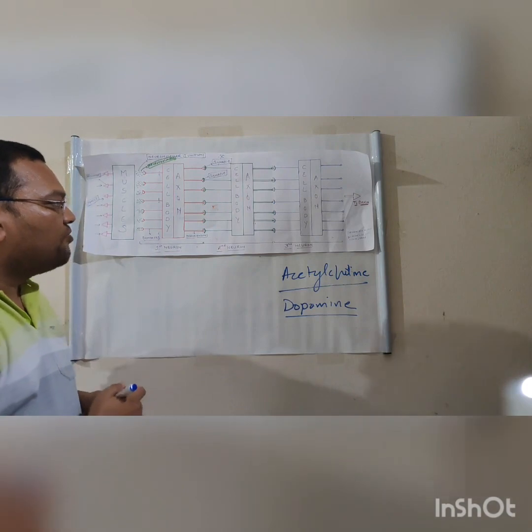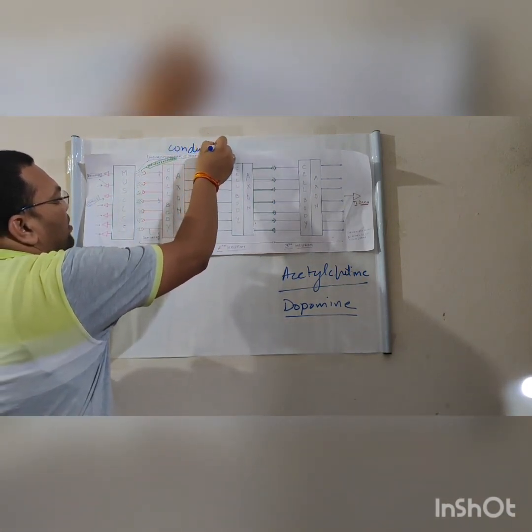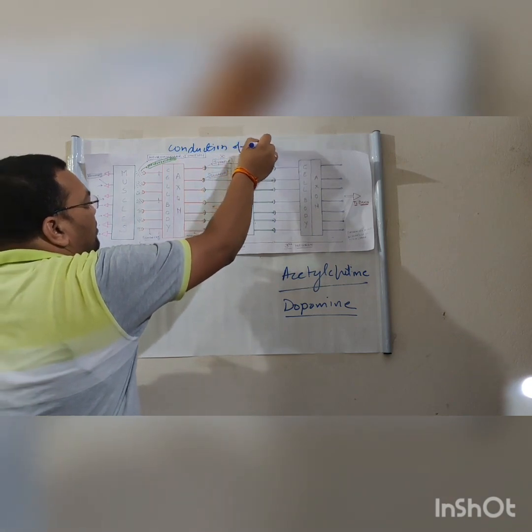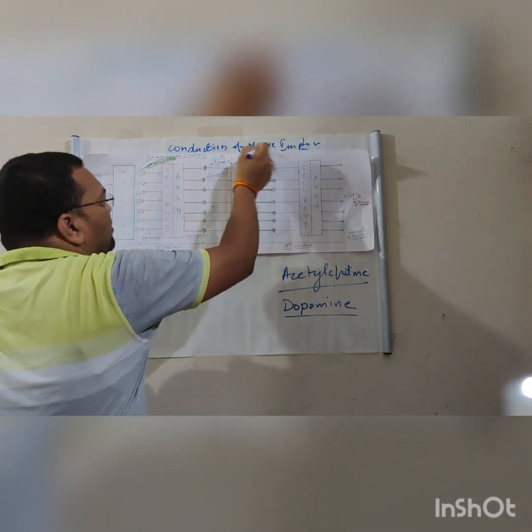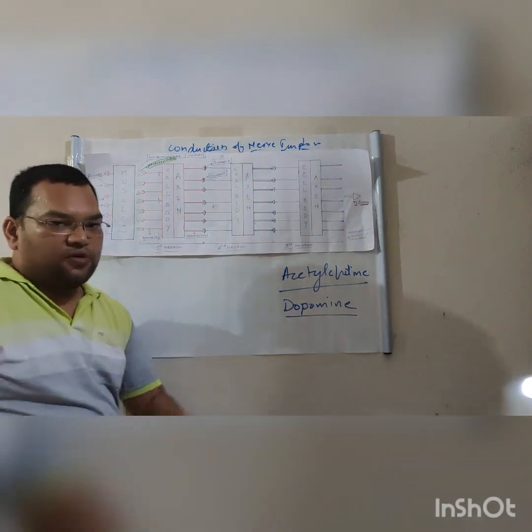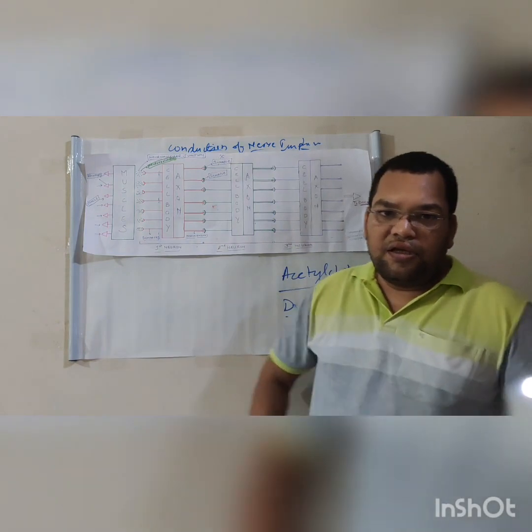Okay, now this is how the conduction of nerve impulse takes place. This is the diagram which I made for the conduction of nerve impulse, or you can say the conduction of messages. So is it clear to you? If it isn't clear, please message me or comment.